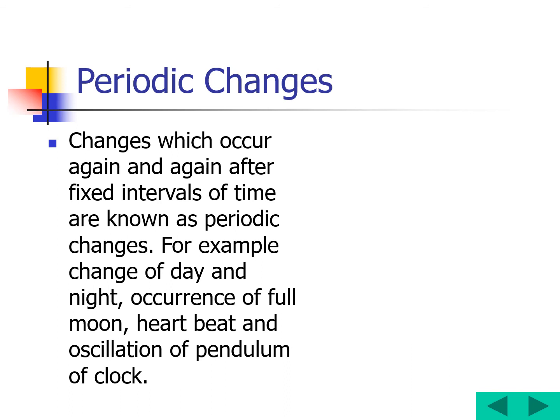For example, the change of day and night. Now you are in a day, right? Night will come, and after night again day will come. Again night will come. That means after a particular interval of time, it converts into night, and after a particular interval of time, it converts into day. Now, another example: the occurrence of a full moon. See how the full moon occurs. First, it starts like a small line-like, small curve-like structure, right? Afterwards, that is what we used to call Nelavanka, right?